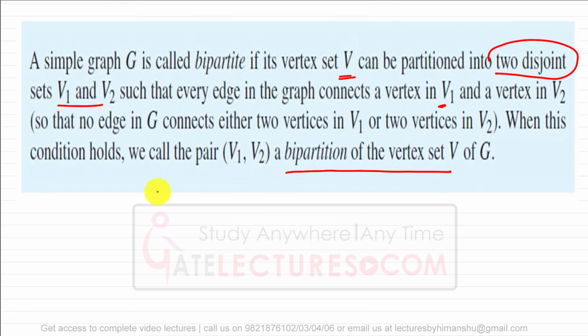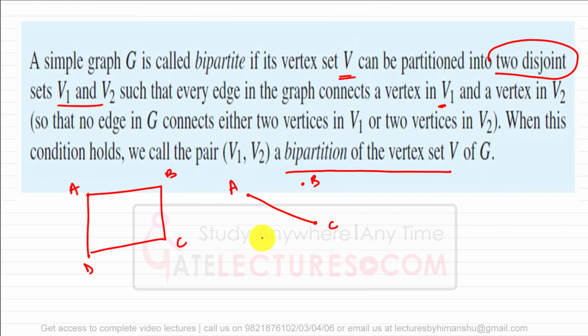Let me explain it to you more properly. In a graph, we can have vertices A, B, C and D. We can also have a graph representing vertex A, vertex B, vertex C, and vertex D. We can have vertices like this, correct?